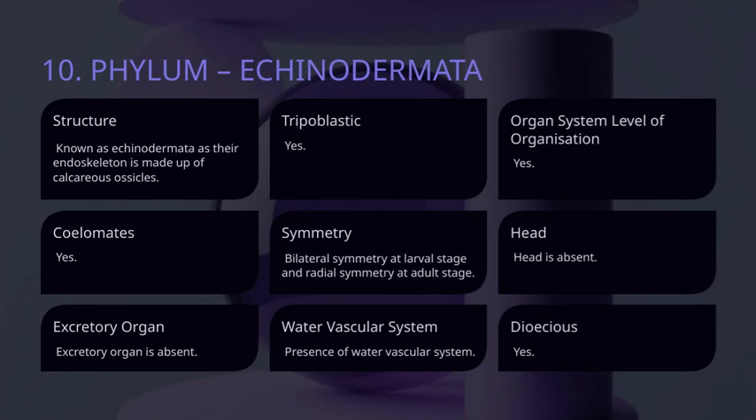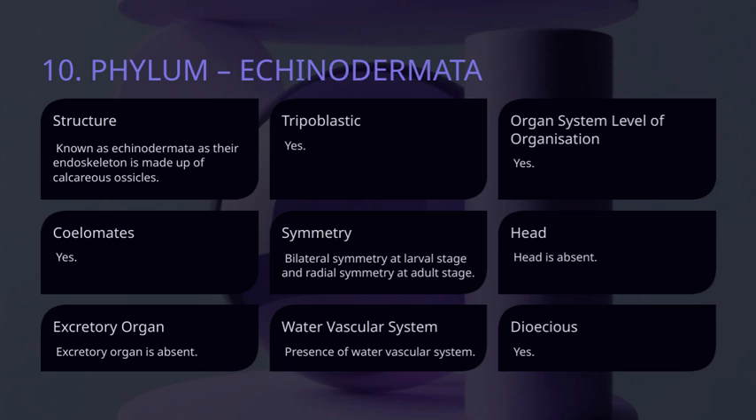Let's take a closer look at phylum Echinodermata. First off, yes, these animals are dioecious, meaning they have distinct male and female individuals. An interesting feature is that their head is absent, which sets them apart from many other organisms. Instead, they have a central body without a defined head region. Moving on, their level of organization is organ system, indicating that they have specialized systems working together to perform vital functions. One of the key features is the presence of a water vascular system. This unique system not only helps in movement and feeding, but also plays a role in respiration and excretion.